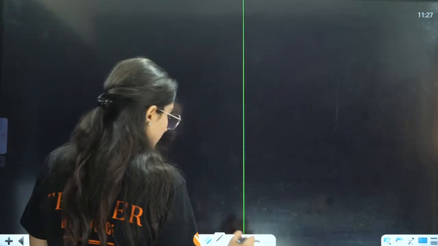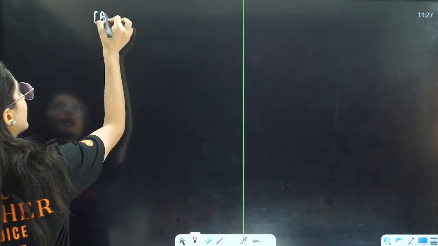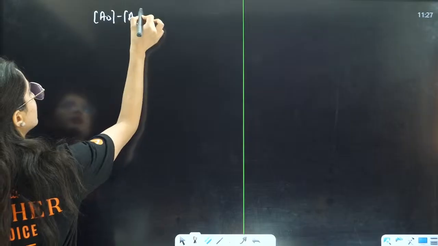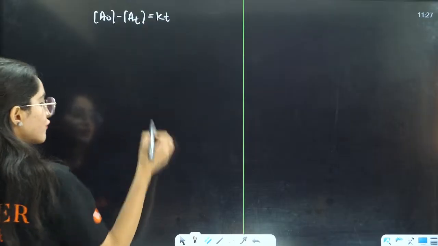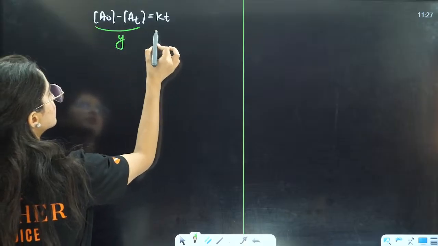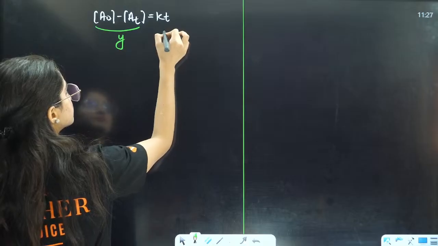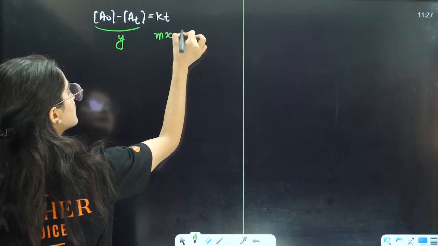Let us do two very important graphs here. From the equation only I will write. So, this is your A naught minus AT equals KT. If I am taking this as Y, Y is equal to, this is your X, this is M plus C.